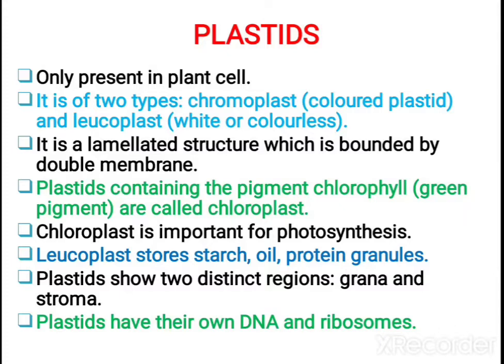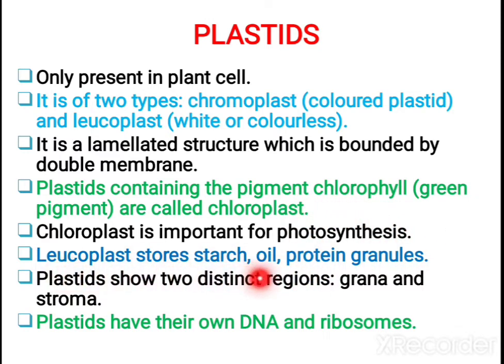Next let us study regarding plastids. The plastids are present only in plant cells. Mainly there are two types, chromoplast and leucoplast. Chromoplasts are colored plastids, leucoplasts are white or colorless. They are lamellated structures bounded by double membrane like mitochondria. In the case of chromoplast, if they have the green coloring pigment, you call them chloroplast. When the chlorophyll is present, you call them chloroplast. They are helpful for photosynthesis.